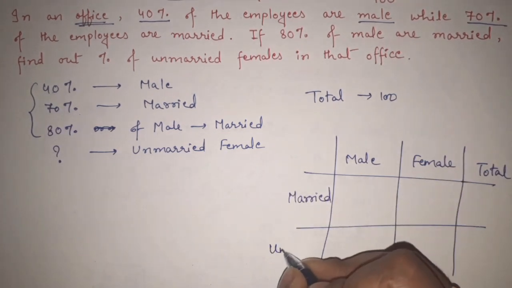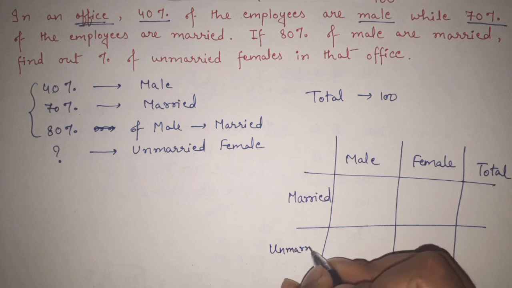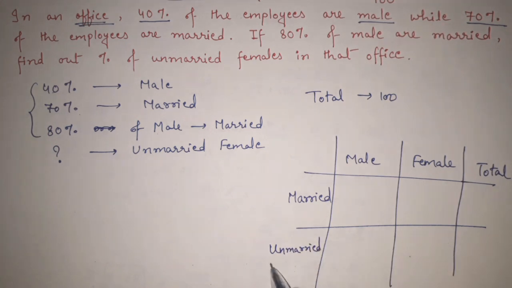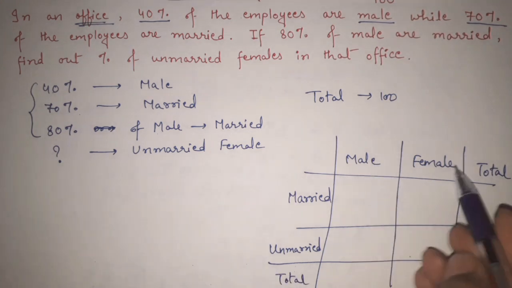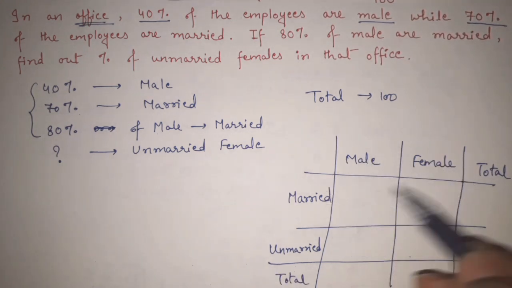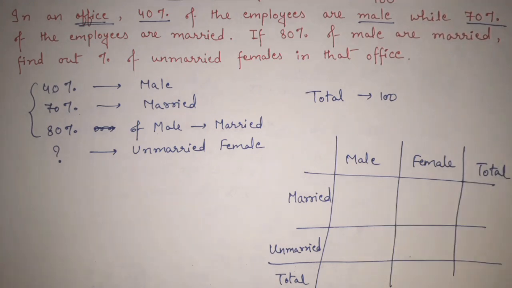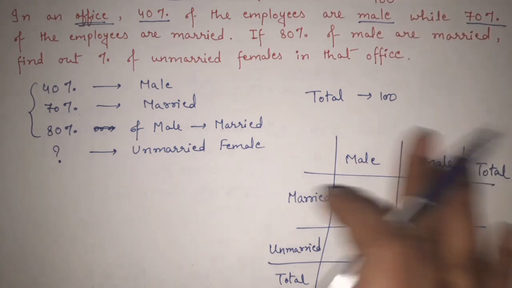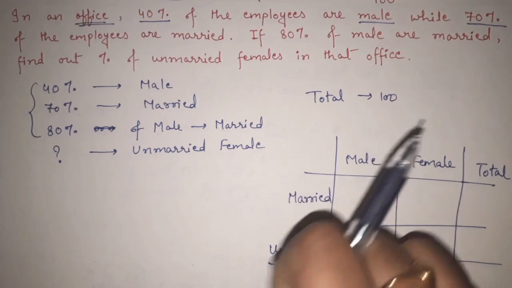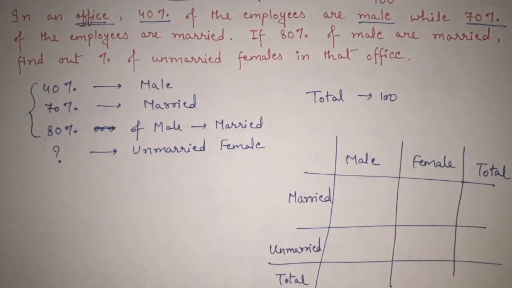And let's write unmarried data here. And again married, unmarried, and here also let's write one total. Okay. These are main criteria: male, female, married, unmarried, and total. So this is the table we have made, and this table will itself make the things more clear, and it will help us to get into the answer directly.